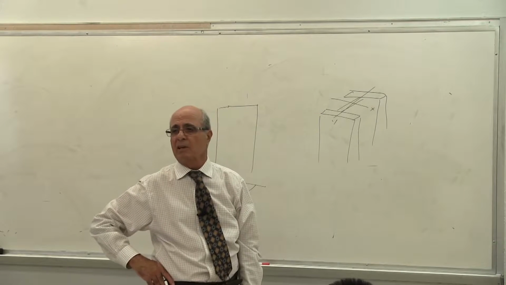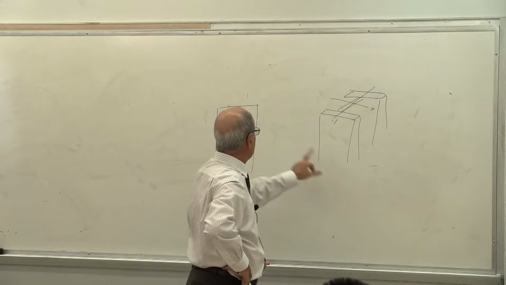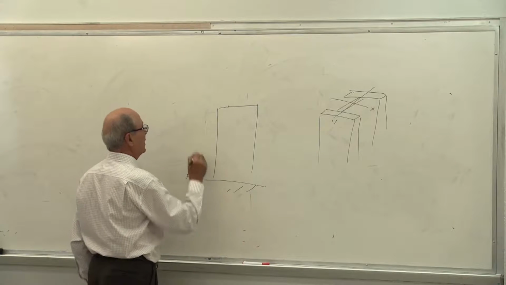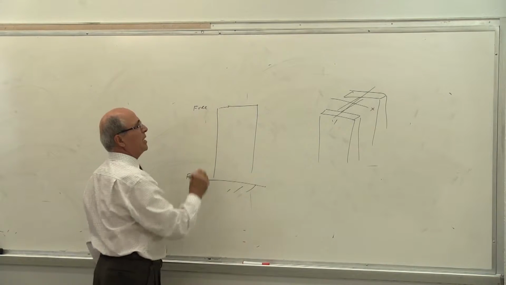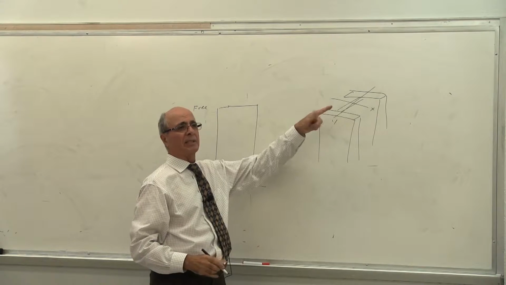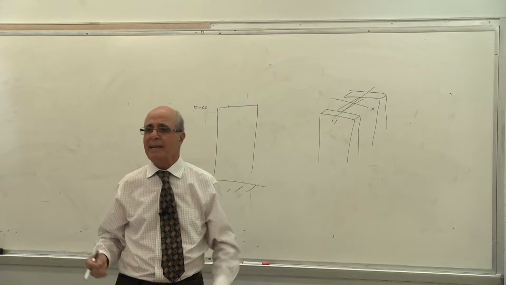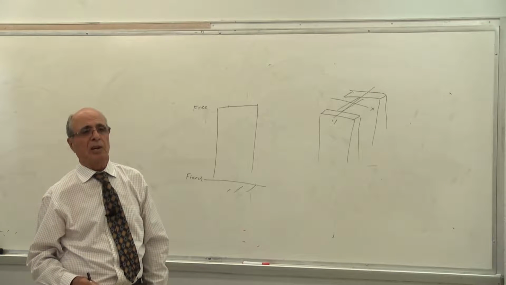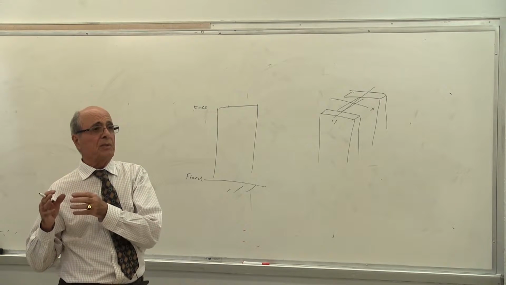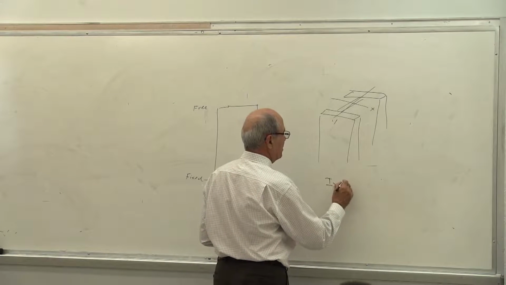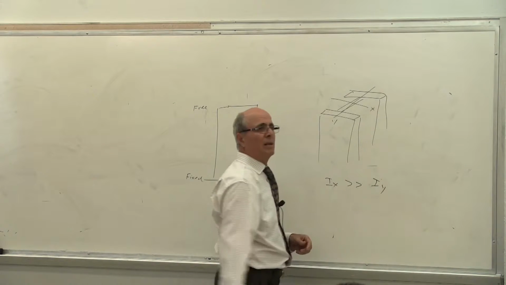Doesn't matter. Is that correct or not? This column, if it is fixed and it is free, so please write it down. If it is fixed and free, obviously, it is going to buckle about which axis? Y, obviously, because Iy is much less than Ix. Is that understood? Because this is part of a static, at least. Everybody knows that Ix is much larger than Iy.